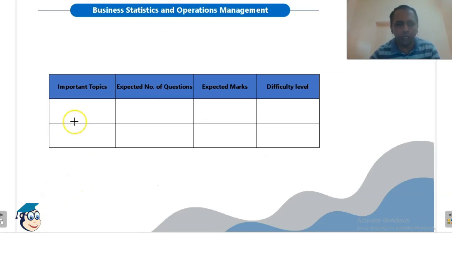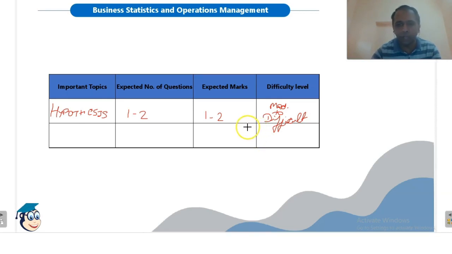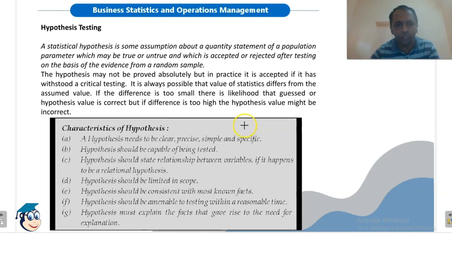Today we will cover the topic hypothesis and hypothesis testing. You can expect 1 to 2 questions from this topic and the expected marks will be 1 to 2 because each question is of 1 mark. The difficulty level will vary from moderate to difficult. Okay, so there are certain important topics in this chapter. In this part, I will recommend when we will cover these topics.